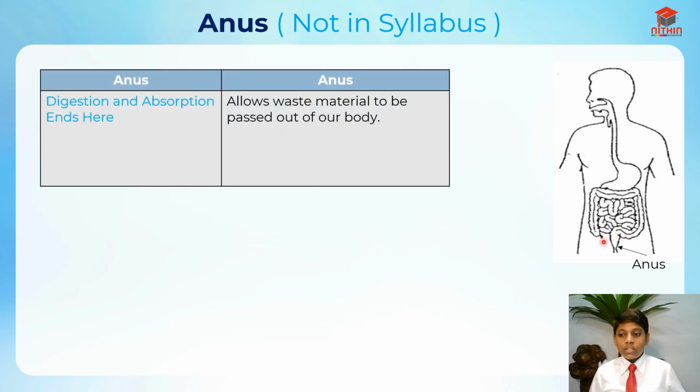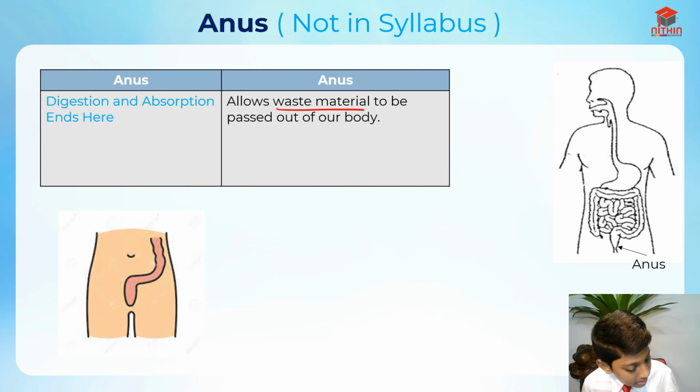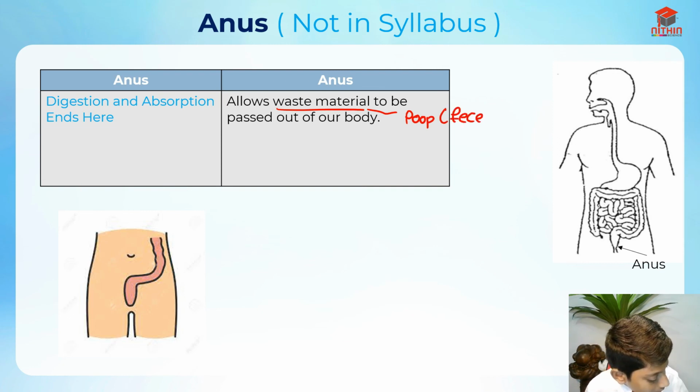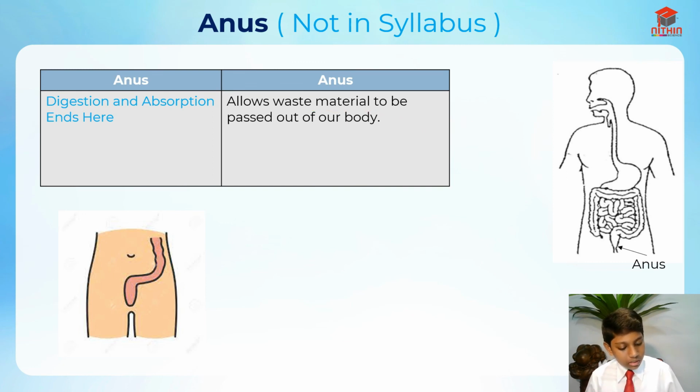Digestion and absorption already end at the anus, and it allows waste material from the body to be passed out. The waste material is basically like poop. So we call it feces. In layman's terms it's called poop. So it will be passing out from there. I hope you understand what it means now.